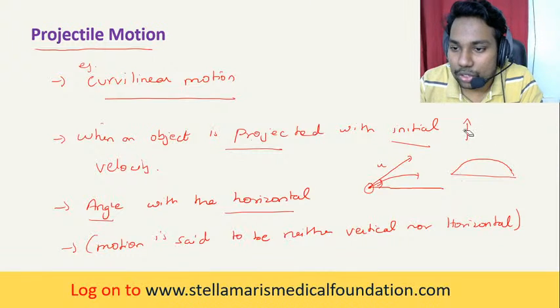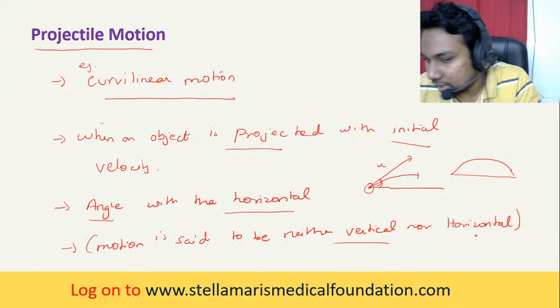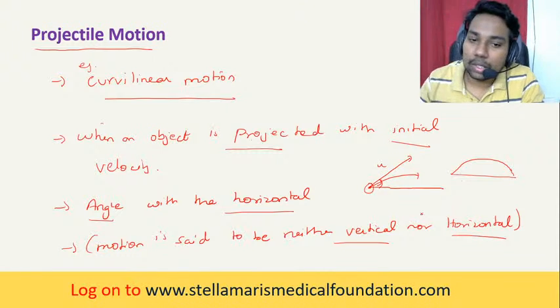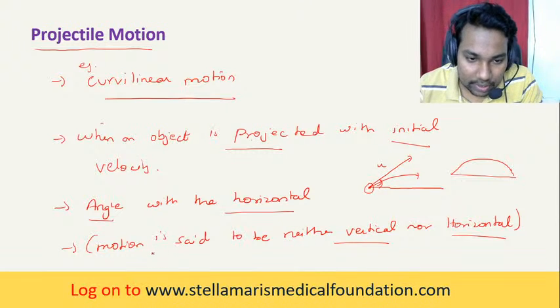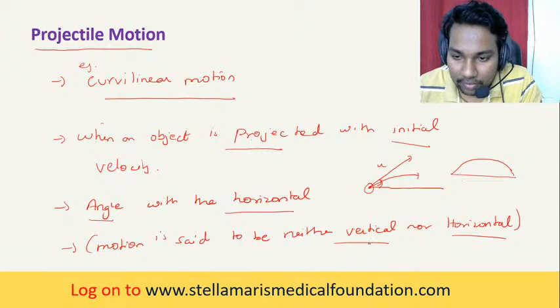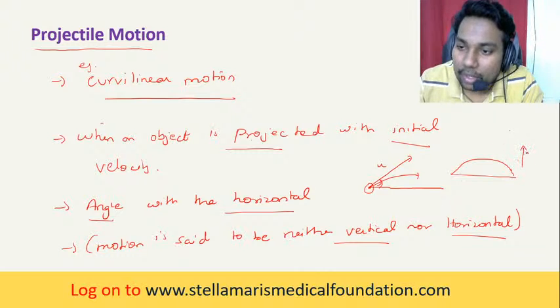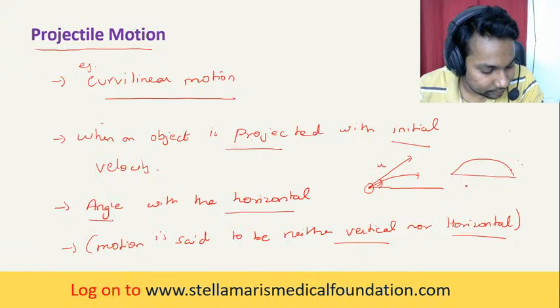The motion of the object cannot be said as vertical, nor as horizontal. We cannot say the object is showing a vertical motion, or horizontal motion. It is moving inclined to the horizontal, we can say.